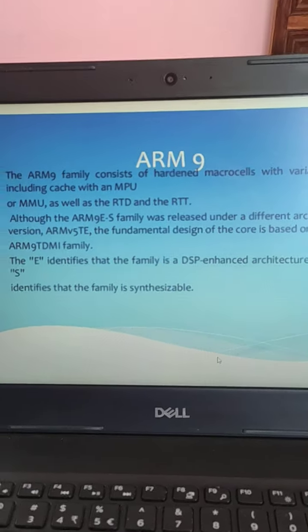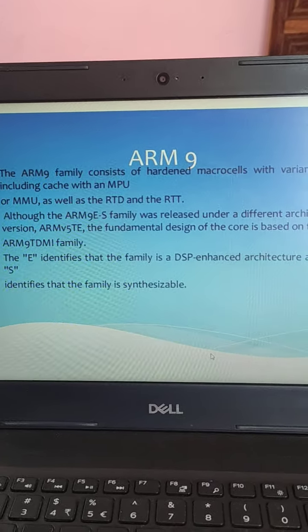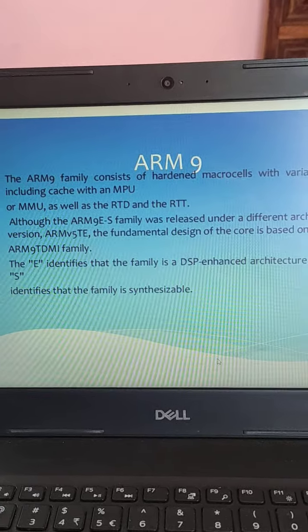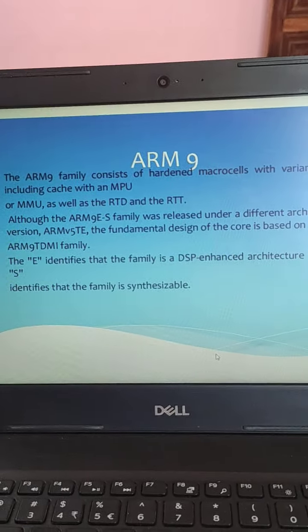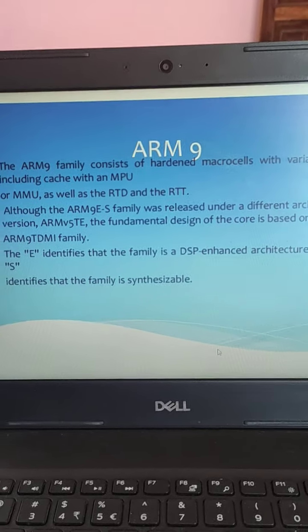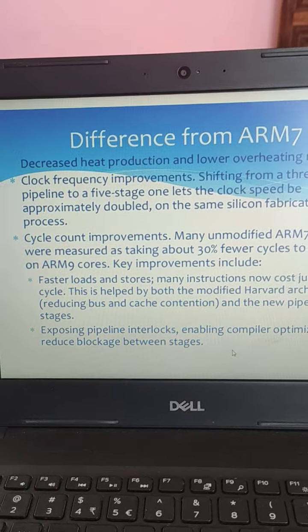Then ARM9. ARM9 consists of cache with microprocessor unit as well as a real-time clock available. Another difference is that it supports a DSP architecture and is synthesizable.